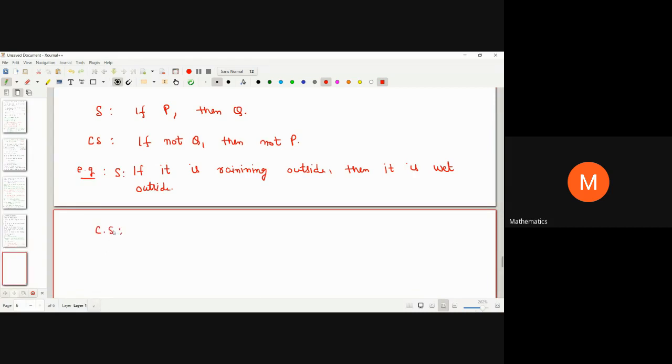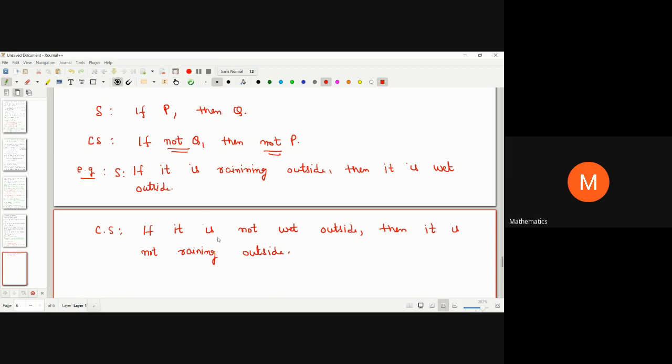Its contrapositive is going to be, if it is not wet outside, not Q, then not P. If it is not wet outside, then it is not raining outside. If you notice, both the statements are equivalent to each other. If it is raining outside, obviously there's a lot of water flowing on the road.